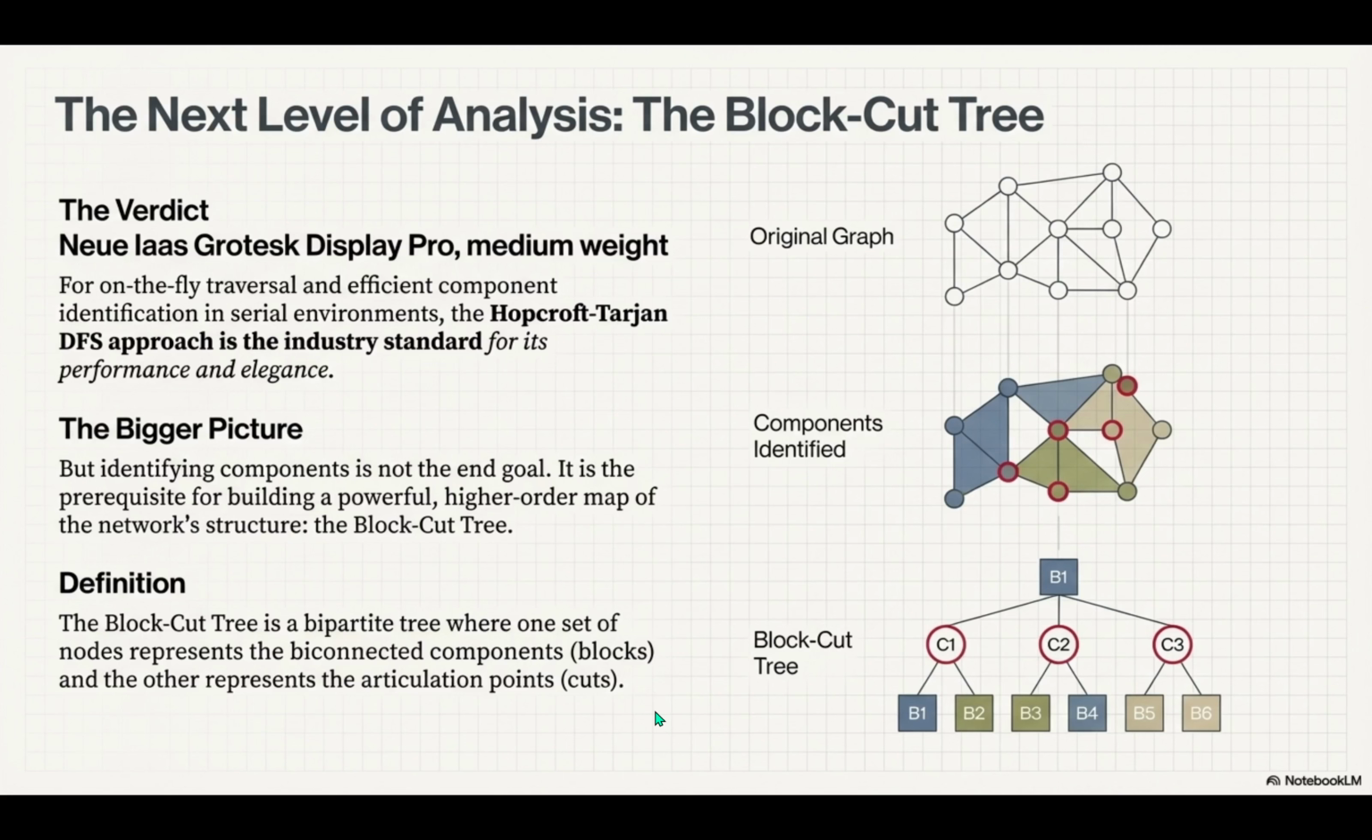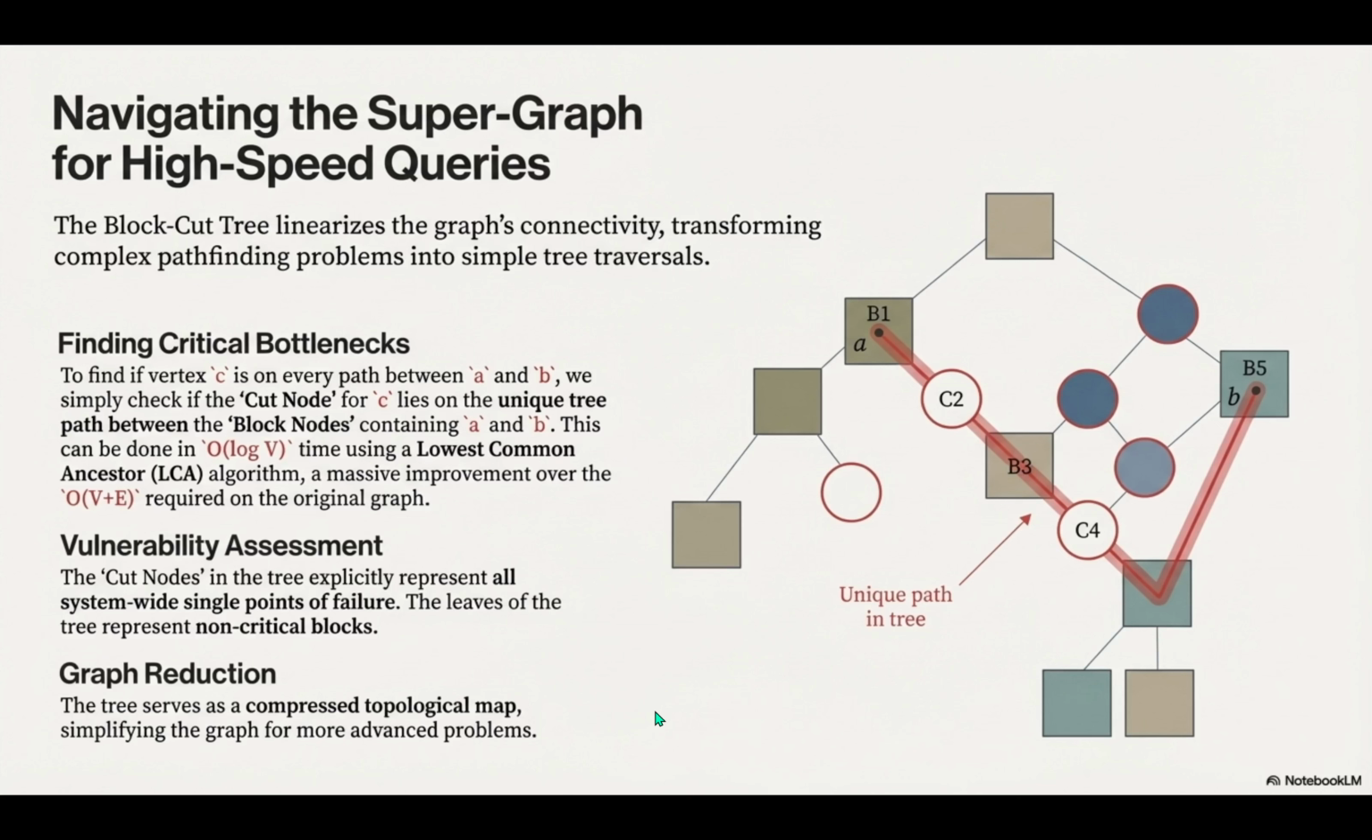Phenomenal advantage. Consider a practical query. Is router C a critical bottleneck between server A and server B? In the original graph, that's a huge pathfinding problem. It could take ages. Right, that expensive O(V + E) cost we wanted to avoid. But in the block cut tree, the query is simple. You find the block for A, find the block for B, and then you just check if cut node C is on the one unique path between them in the tree, which is a trivial problem you can solve in logarithmic time, sometimes even constant time. You turn a hard graph problem into an instantaneous lookup.